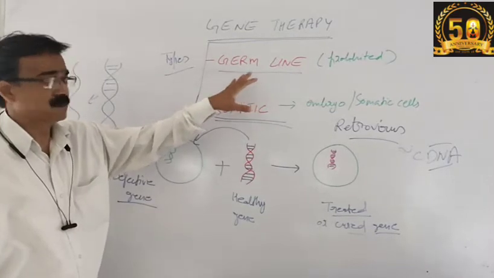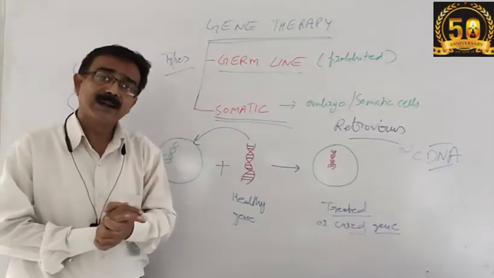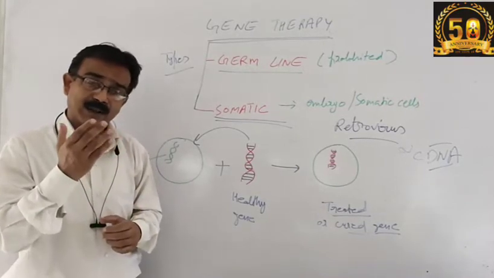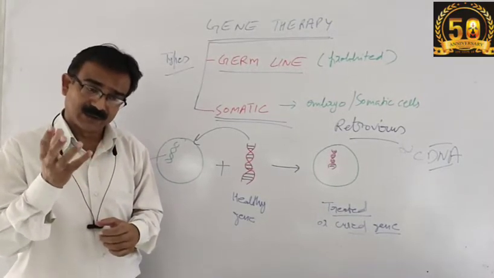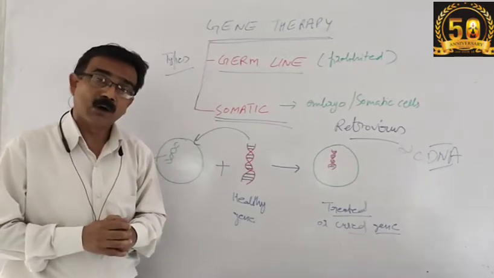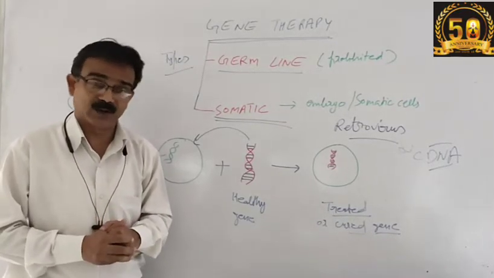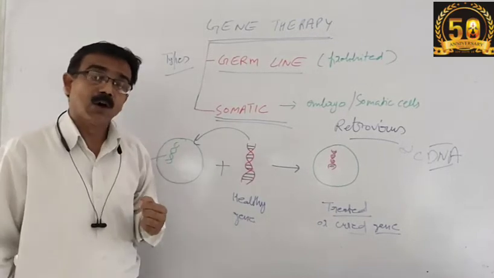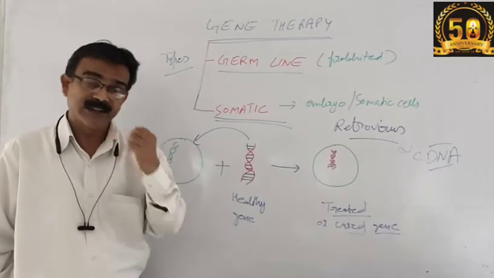What is germline gene therapy? In your previous classes you have studied that an organism is either of diploblastic origin or triploblastic origin, meaning it develops from two germ layers or from three germ layers.